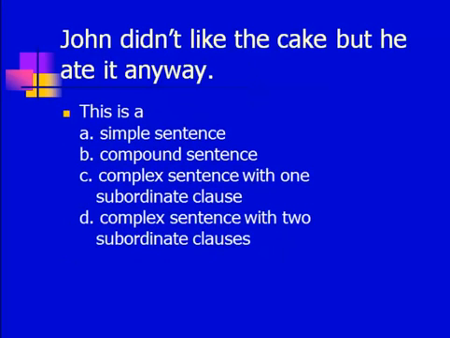Look at this one then. John didn't like the cake, but he ate it anyway. Now, is that a simple sentence, a compound sentence, a complex sentence with one subordinate clause, or a complex sentence with two subordinate clauses? Well, you can say John didn't like the cake, and you can have that as a sentence standing all by itself. You can also say he ate it anyway, and again that's a small sentence by itself. Then we've got that word but in the middle, and that's a conjunction, and because of that you've got two main clauses with a conjunction. You've got a compound sentence.